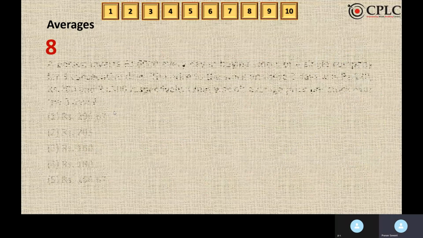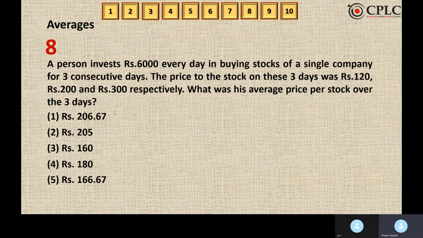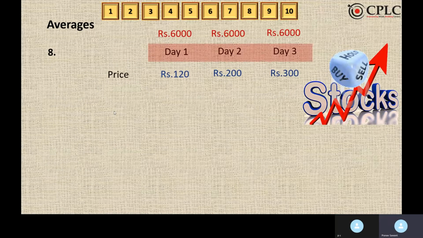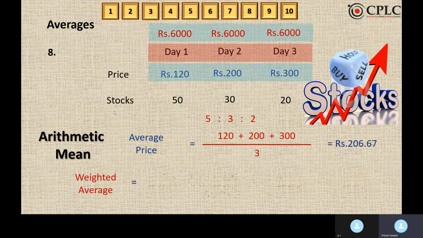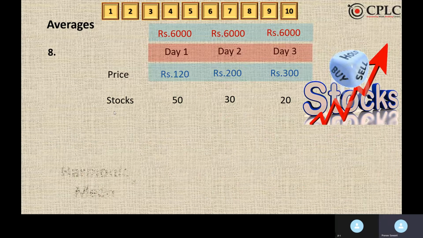Moving to the next question. A person invests rupees 6,000 every day in buying stocks of a single company for 3 consecutive days. The price of the stock on these 3 days was 120, 200, 300 respectively. What was his average price per stock in the 3 days? Now, this is a question of harmonic mean. We will apply the concept of harmonic mean over here.